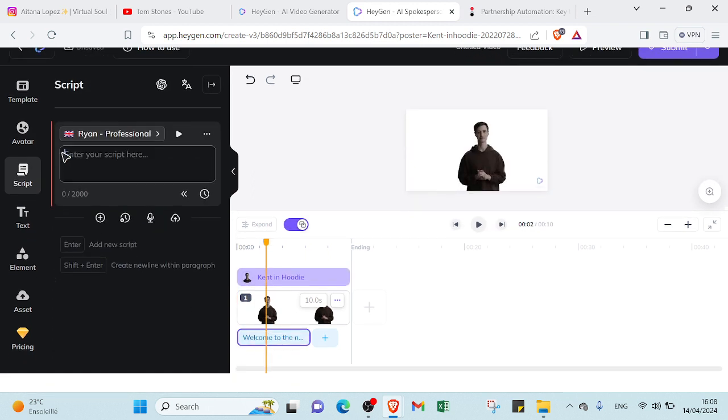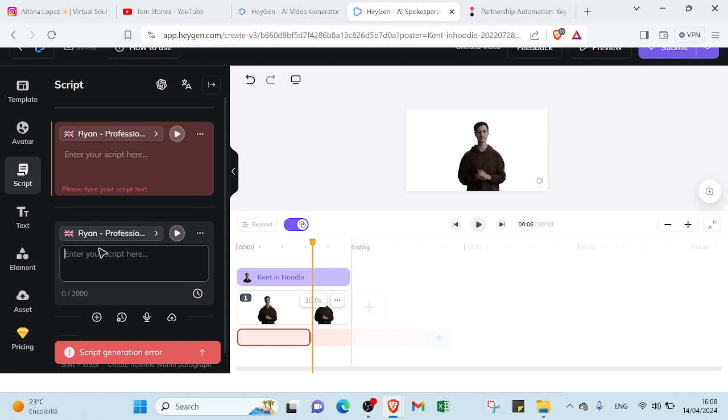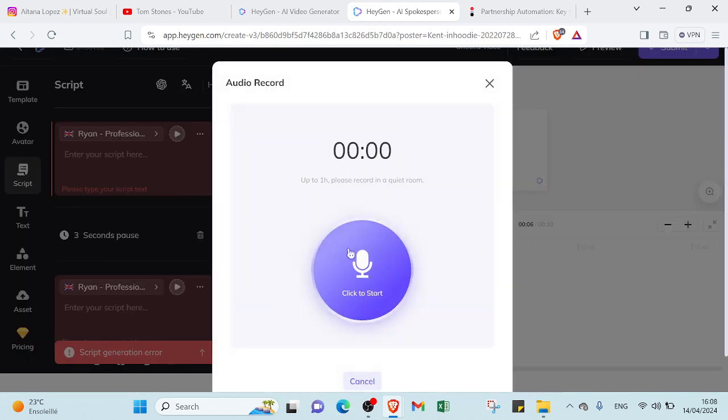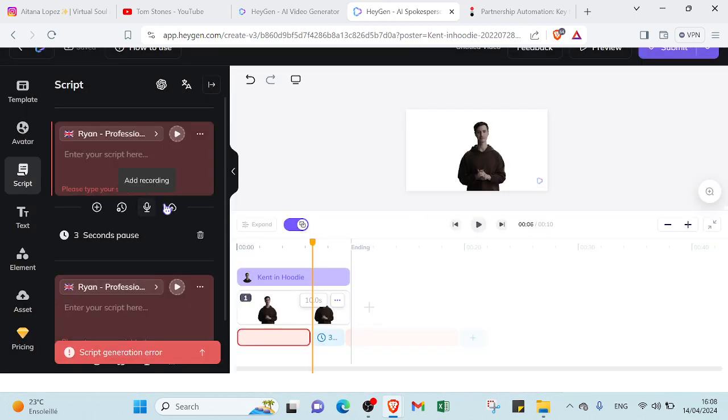And if you want to delete this script, you can edit yours, and if you want to add another script, you can add it by clicking on the plus icon. You can also edit the pause section between these two scripts, so you can make it maybe 3 seconds plus. And also if you want to add a recording, you can click here to start, and if you want to upload audio, you can too.